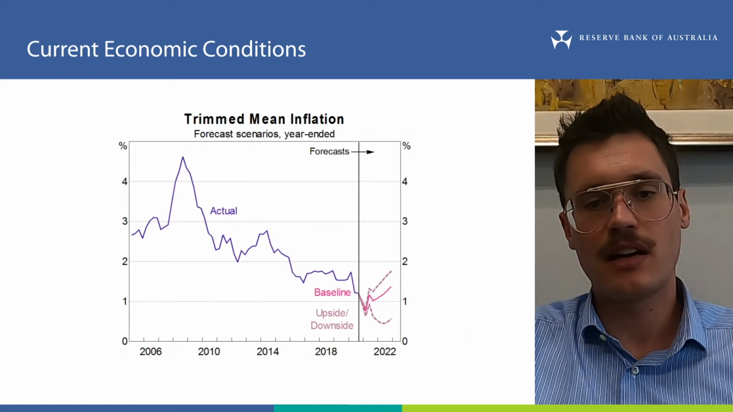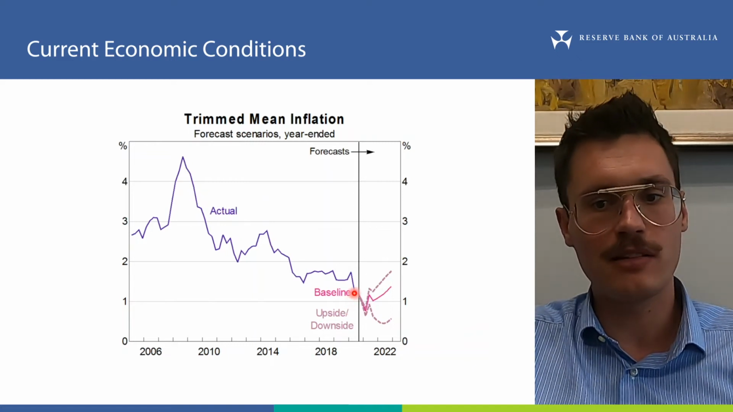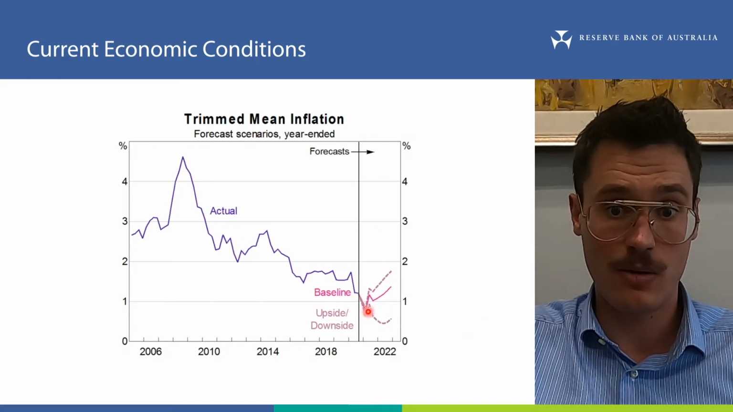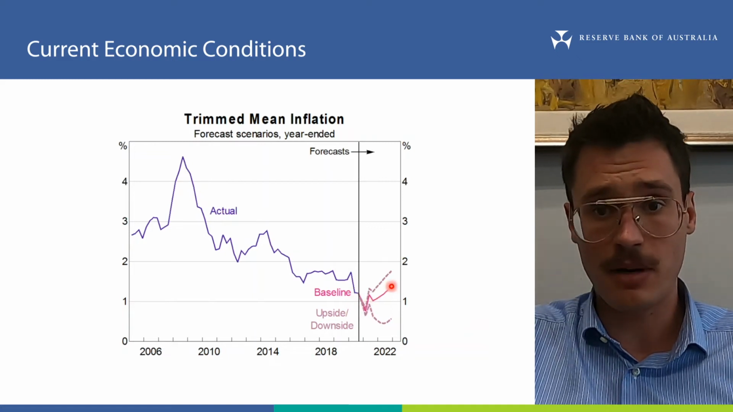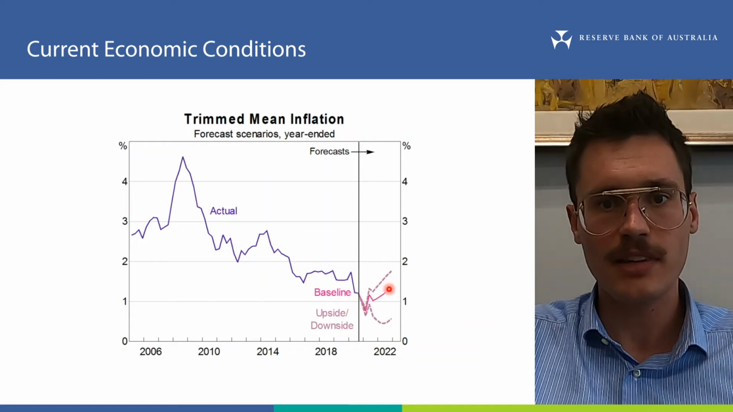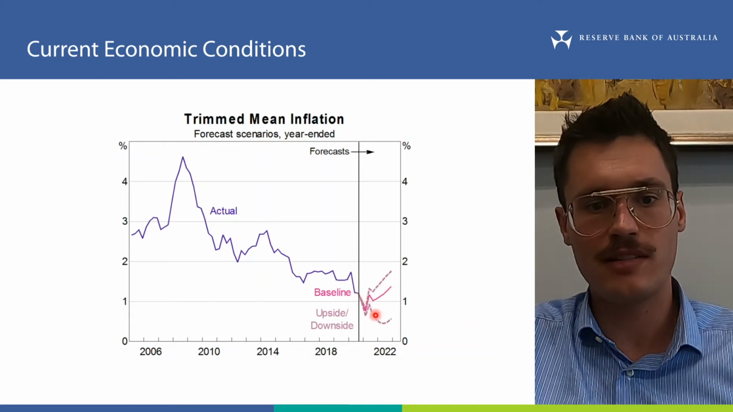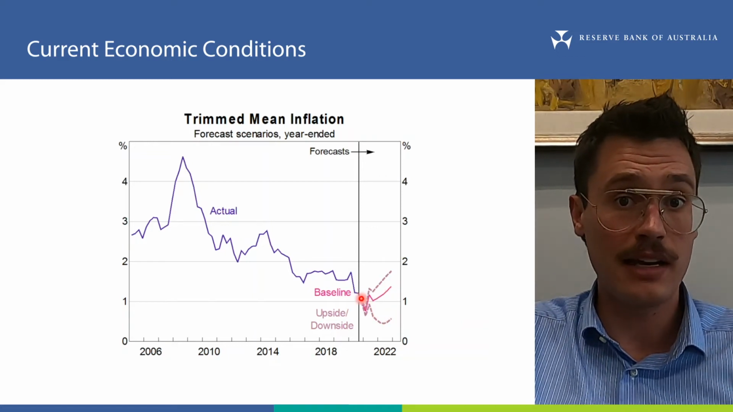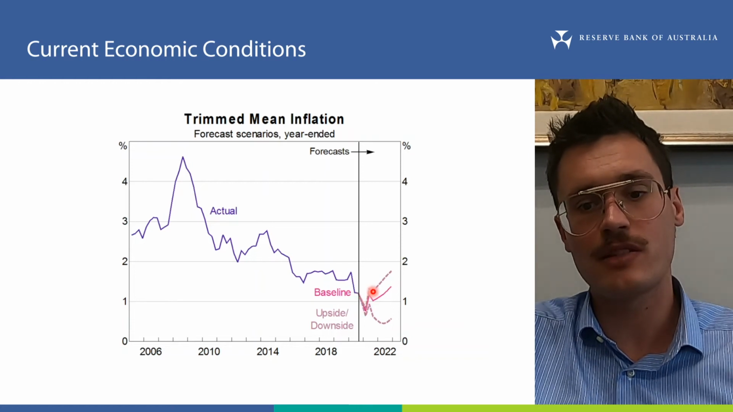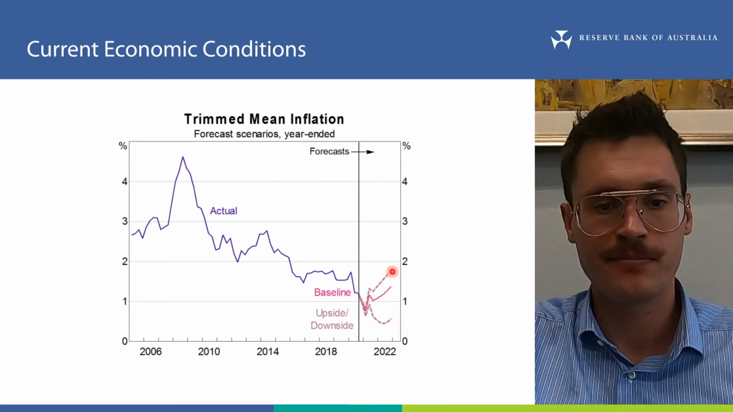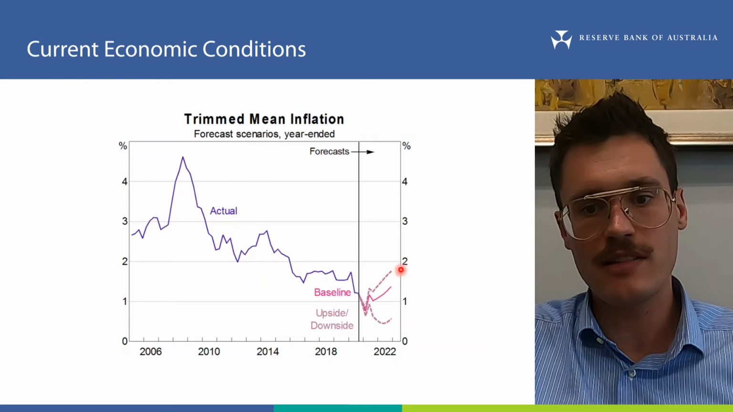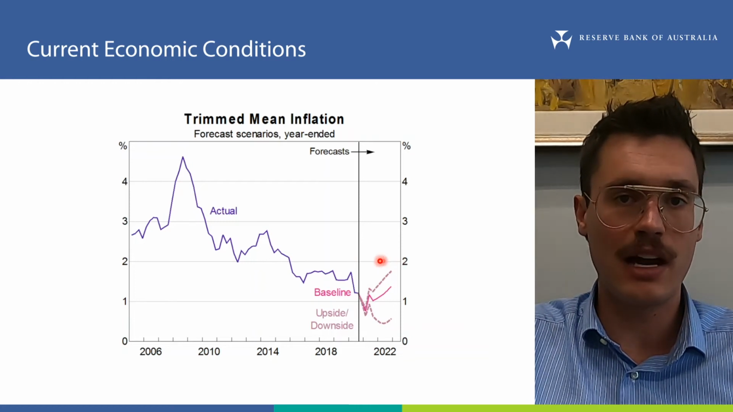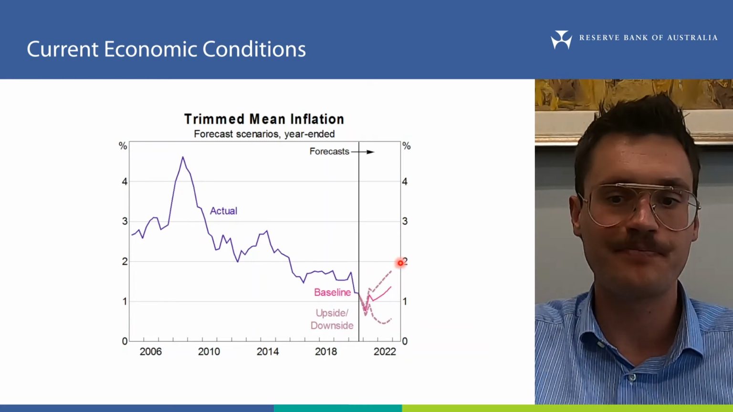Under our baseline scenario, trim mean inflation is expected to bottom out below 1% in 2021 and reach 1.5% by end 2022. In the downside scenario, inflation is expected to weaken further, and in the upside scenario, price pressures are expected to build a little more quickly. In any case, inflation is expected to remain below the RBA's target range for a while.